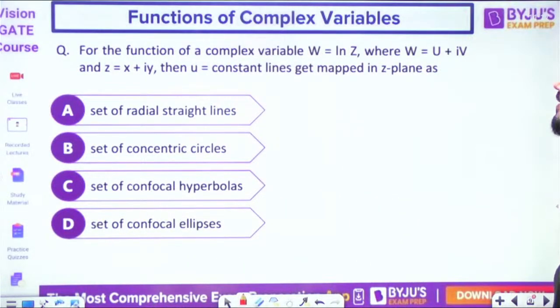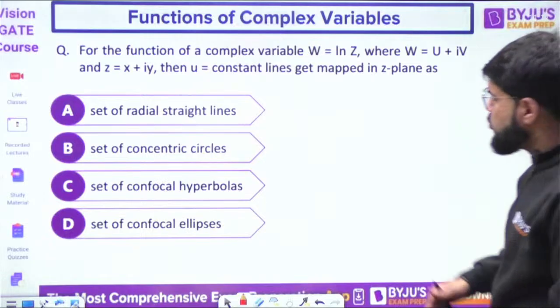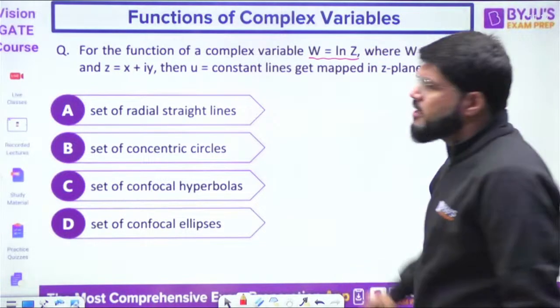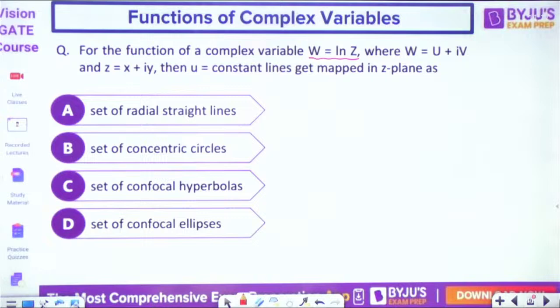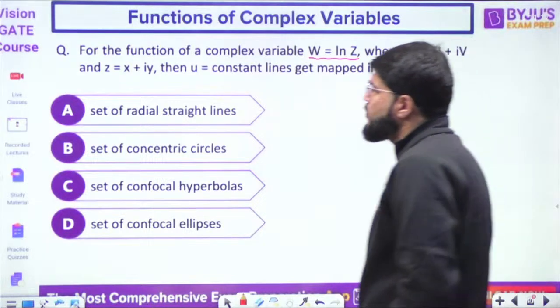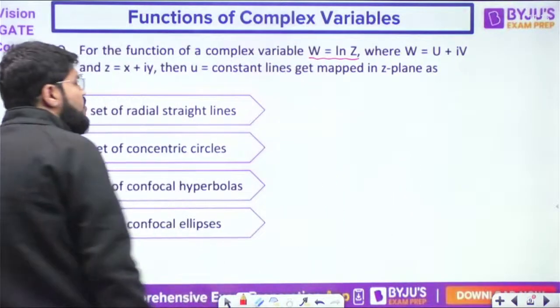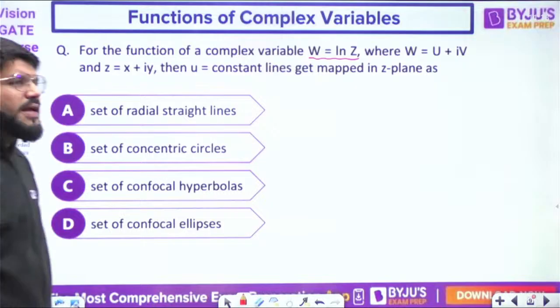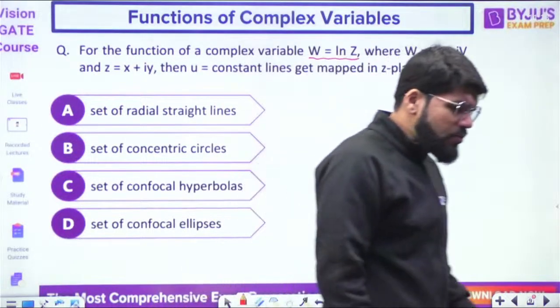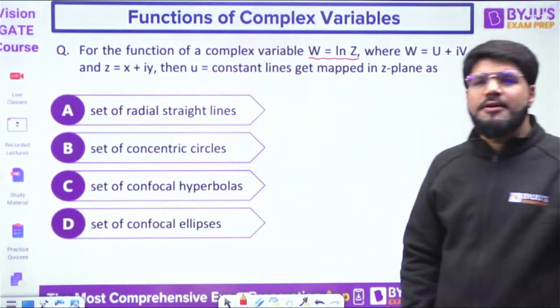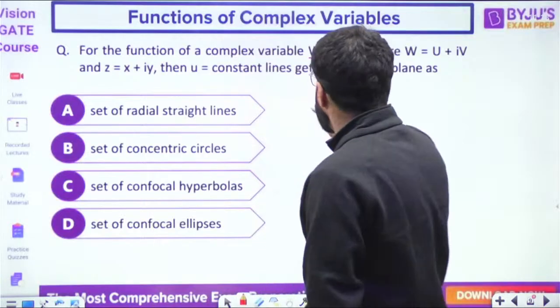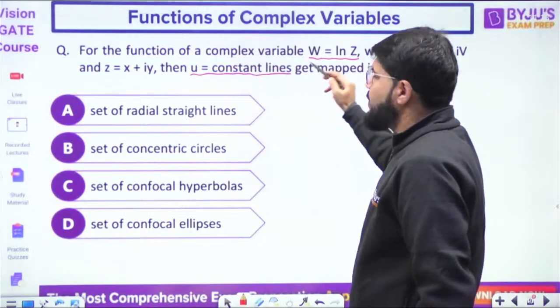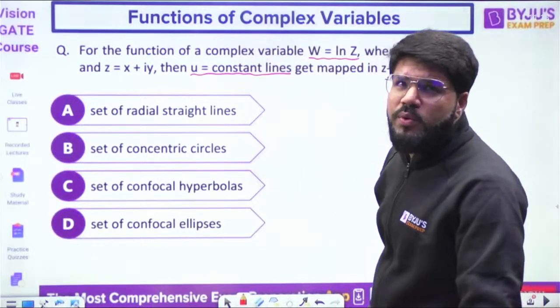Have a look into it. For the function of complex variable w equal to log z, where w is equal to u plus iv and z is equal to x plus iy, the u equal to constant lines get mapped in the z plane as how? Mapped means the plot. How will you plot u equal to constant line?